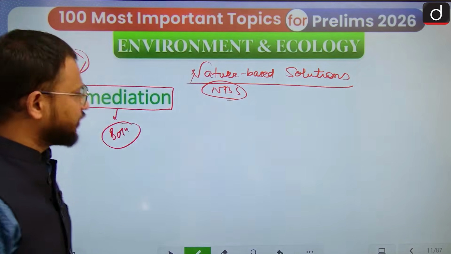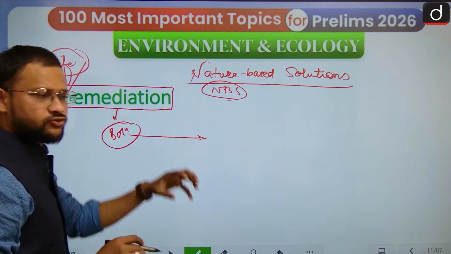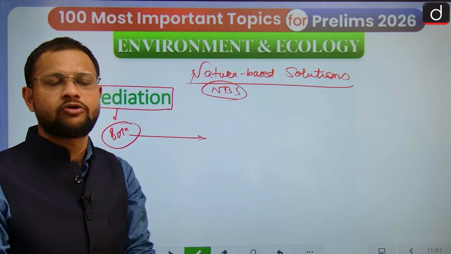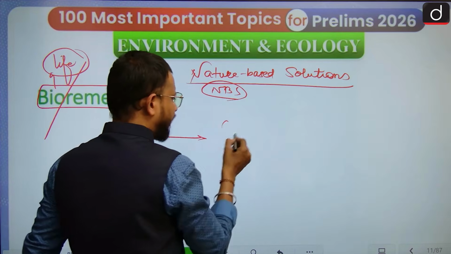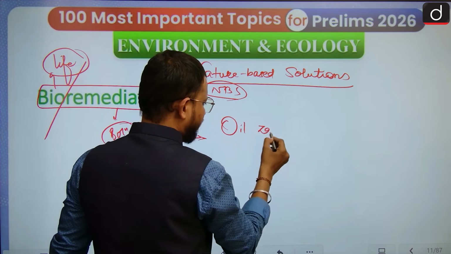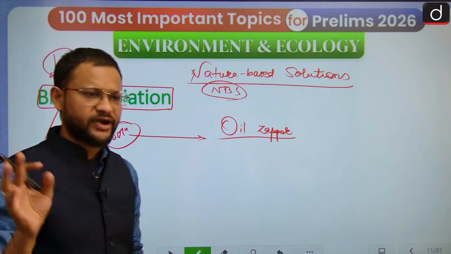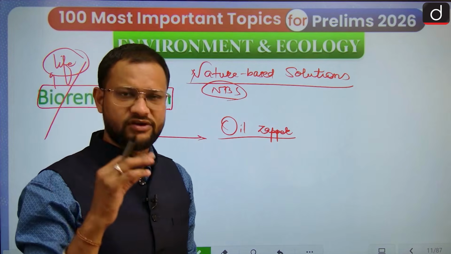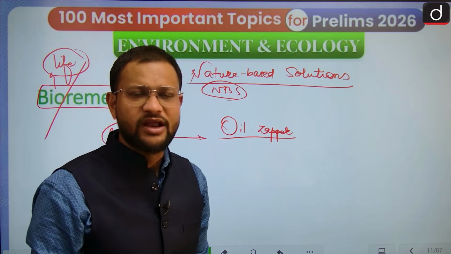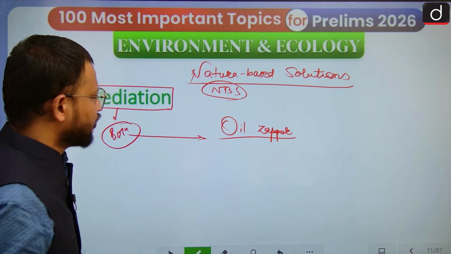And this bioremediation, guys, is a very important means to control pollution as of now, right? For example, oil spills. You must have seen many times oil spills along the coast of India, West India, East India, or the oil emergency that was declared in the Black Sea by Russia.